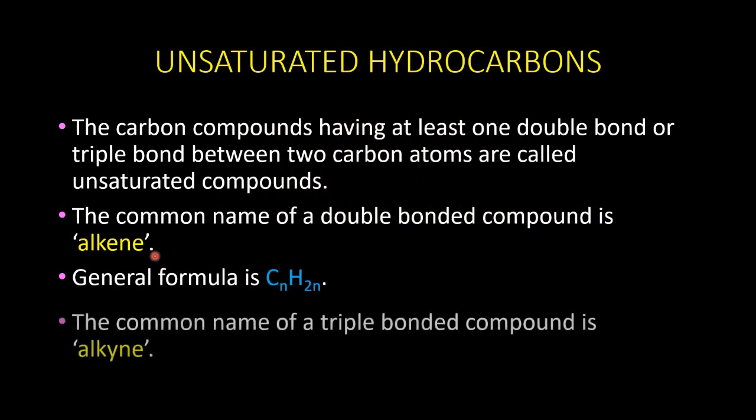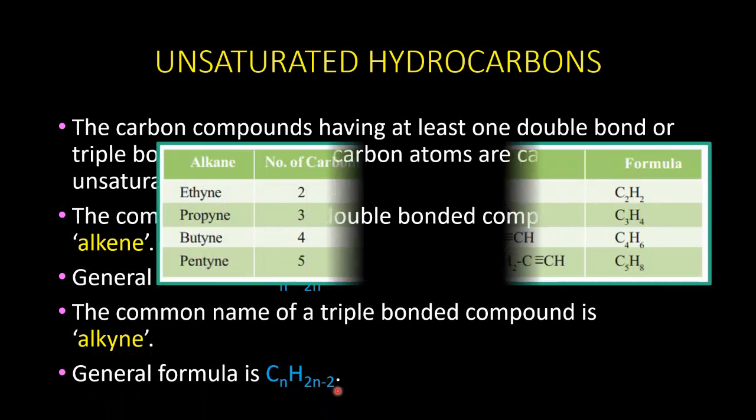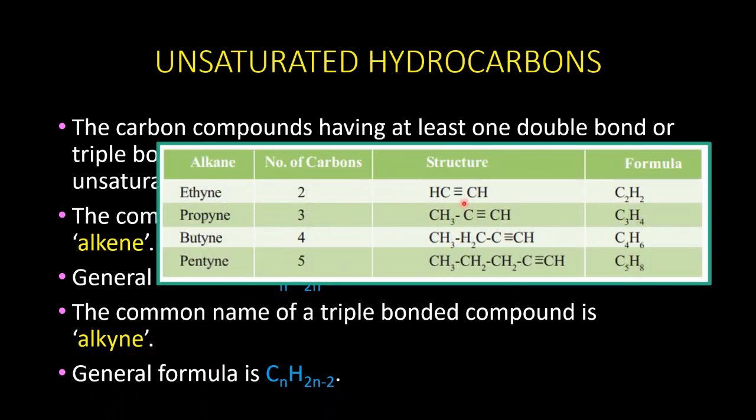Then the common name of a triple bonded compound is alkyne, Y-N-E, and its general formula is CnH2n-2. And this table shows you a number of triple bonded compounds. You can see the triple bond between two carbon atoms. So these are unsaturated. If it is double or triple, they are called unsaturated hydrocarbons. The saturated and unsaturated hydrocarbon is due to the multiple bonding ability of carbon.